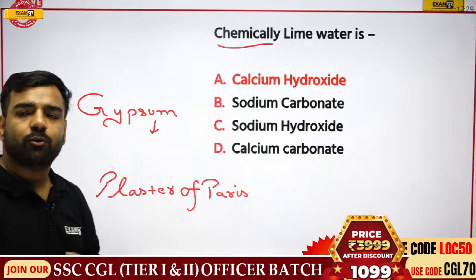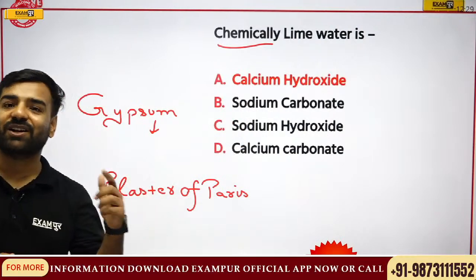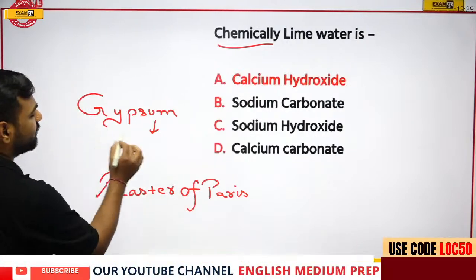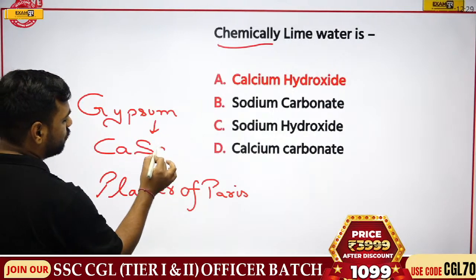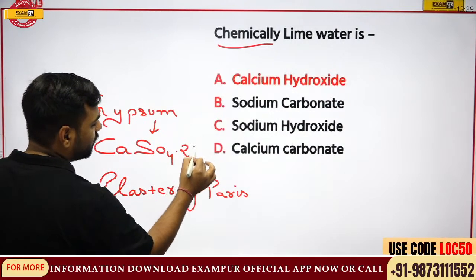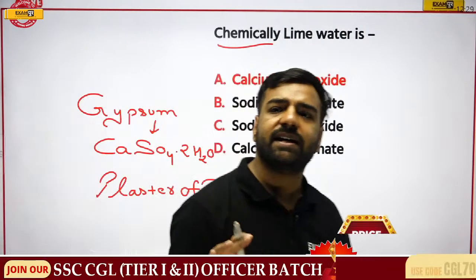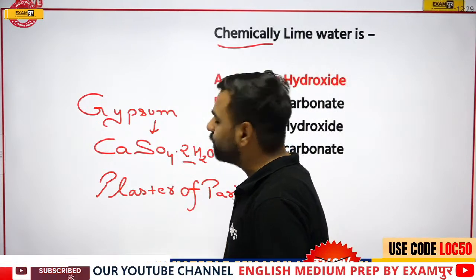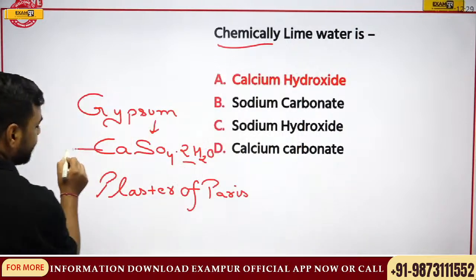Yes. Pooja, can you answer this? CaSO4 dot what? That is important. Dot what? See, if I talk about gypsum, it is CaSO4.2H2O. Now this 2H2O is important. That's why I asked you why it is important. If I go with these two parts of H2O, what I'll do is just heat it up.